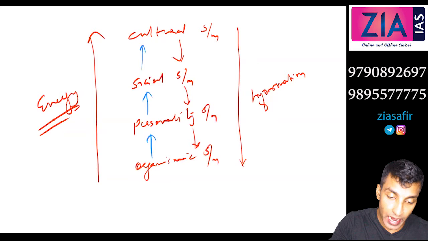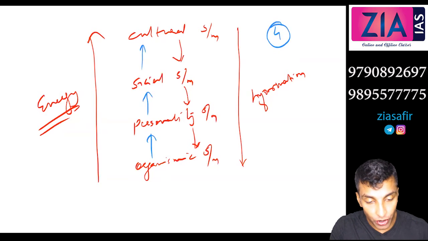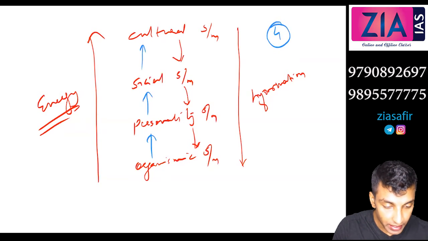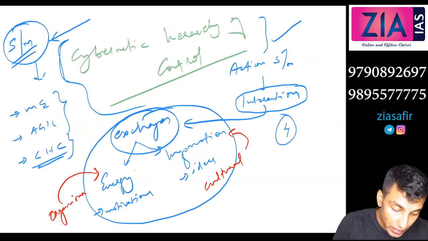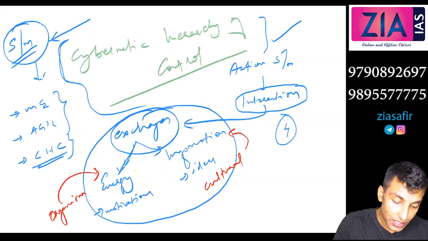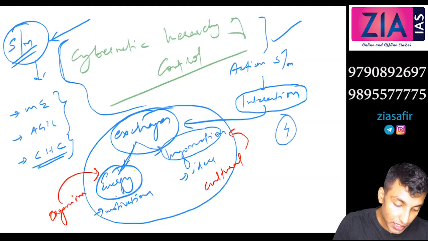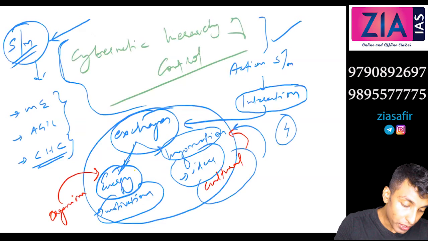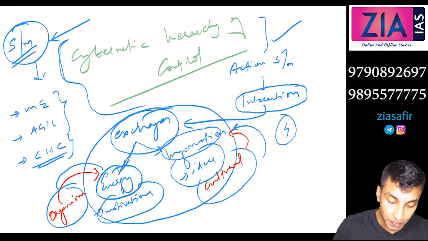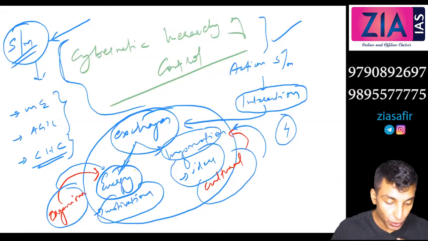So these are the four action systems. They are not isolated, they are in continuous interaction. The interaction is in terms of exchanges, and the two types of exchanges are energy exchange and information exchange. Energy means motivation, information means ideas, the cultural system is the source of information, and the organismic system is the source of energy. This is how you can show the exchanges.